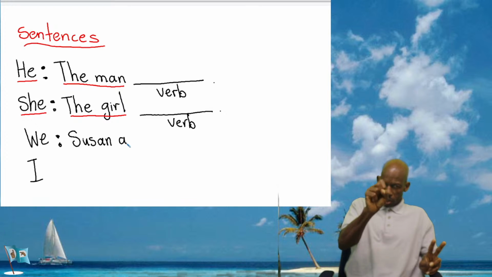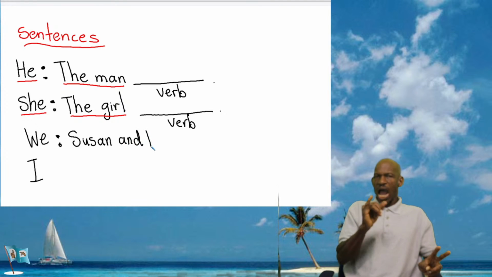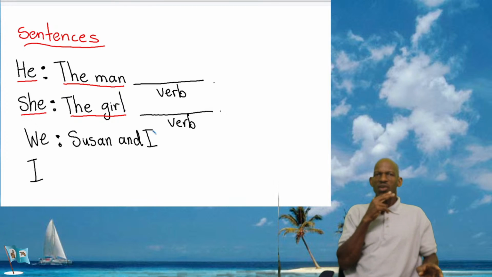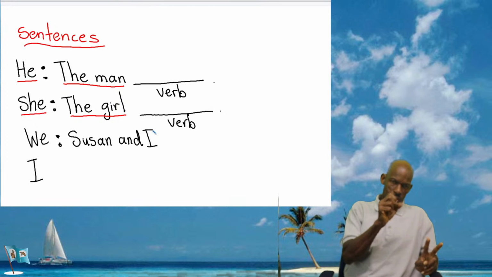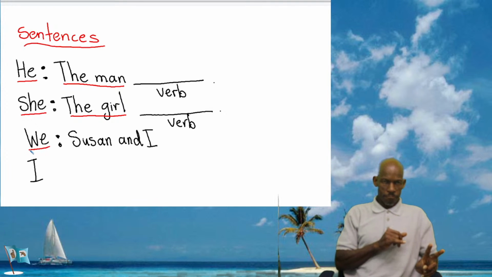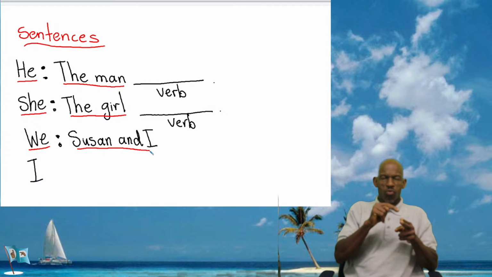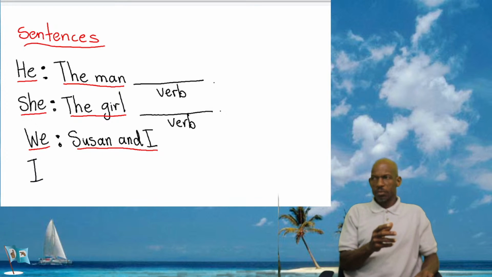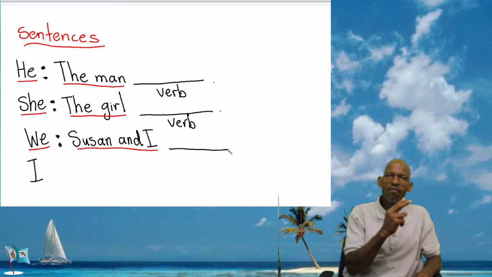Susan and I. Remember, I represent you. Susan and I is the pronoun we can replace. That means you're talking about yourself with another person. After that, then you put in your verb.